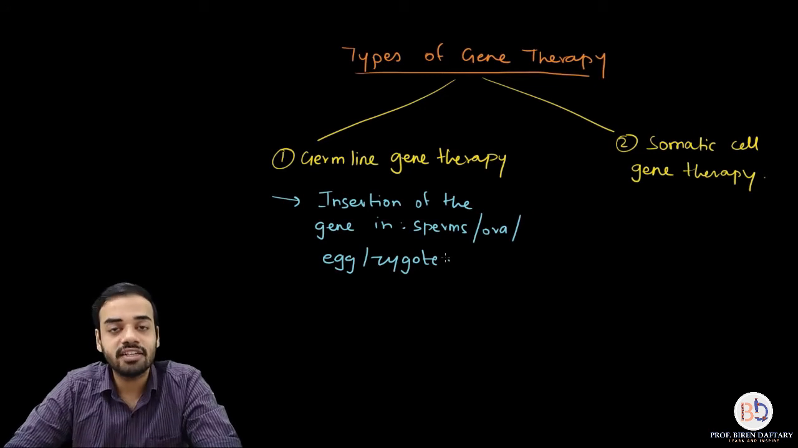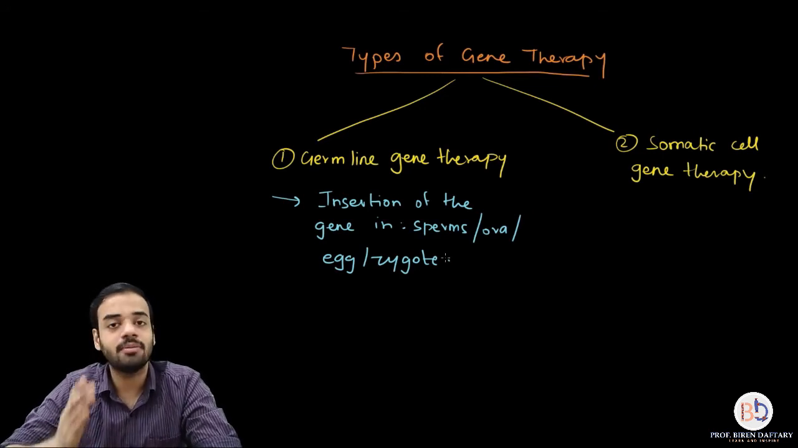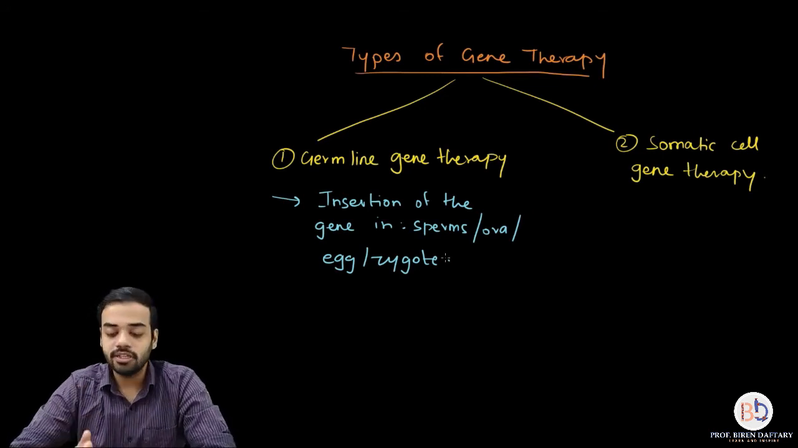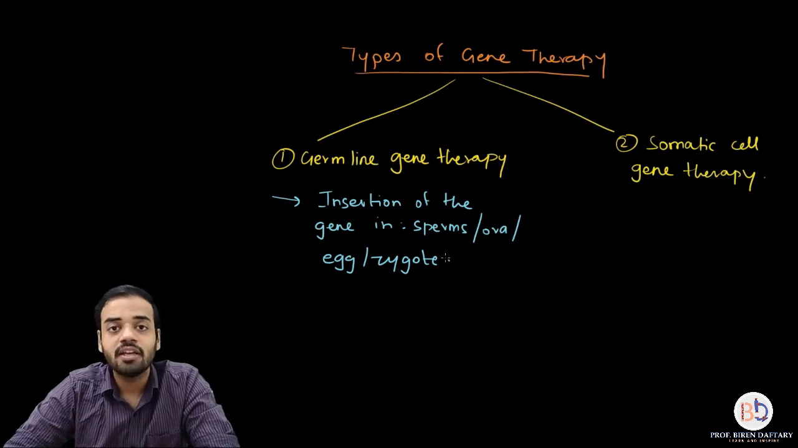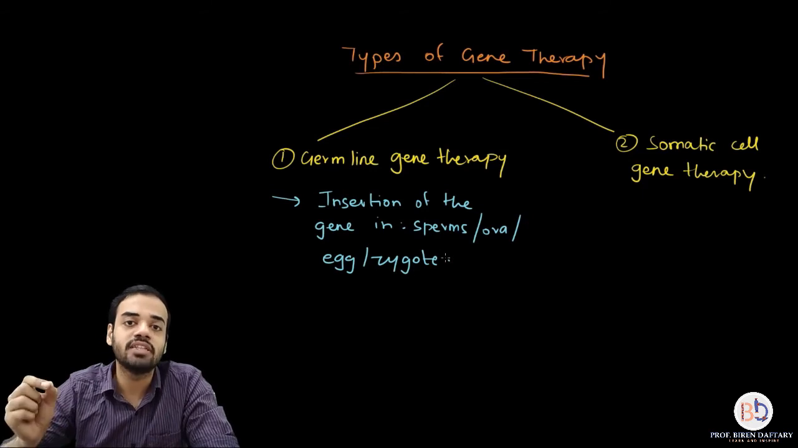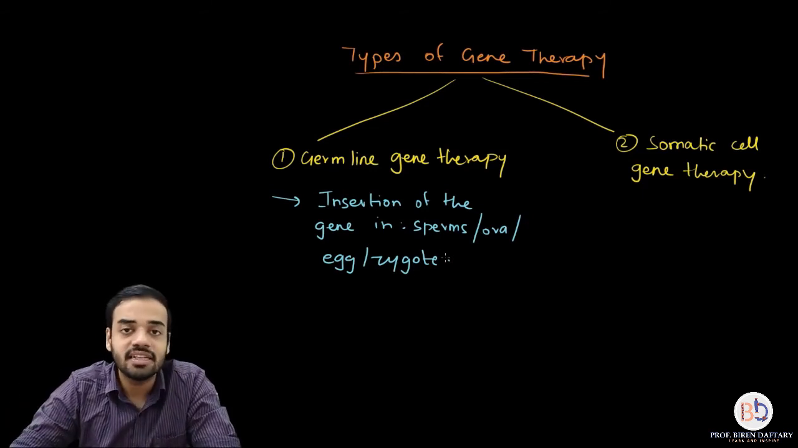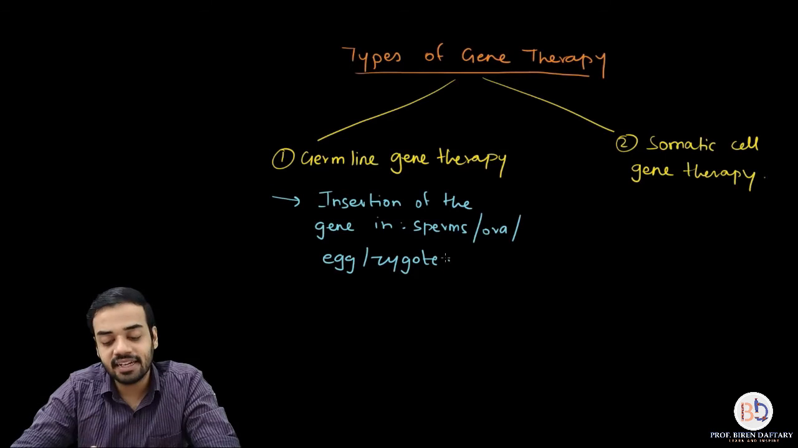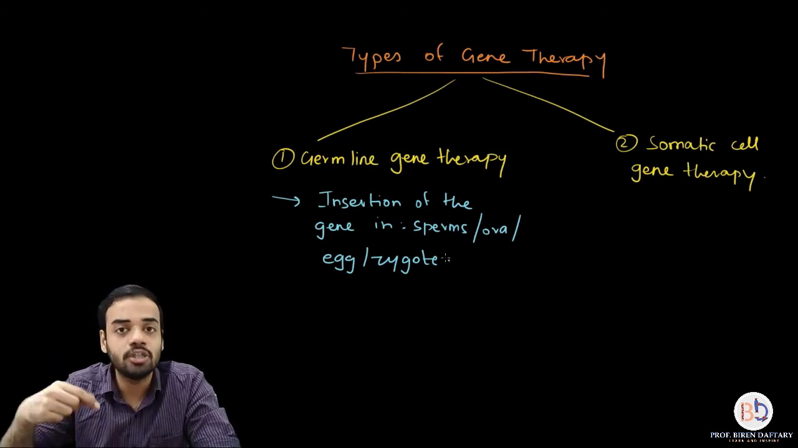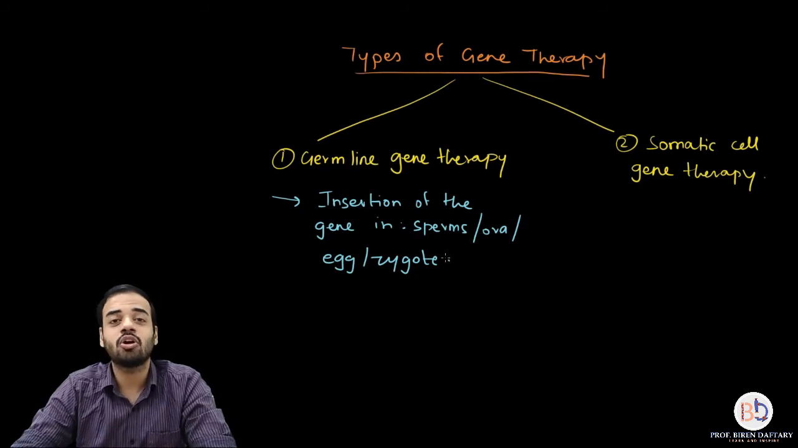The disadvantage of germ-line gene therapy is that it cannot be used for human beings. Why? Because technically it is not very easy to insert genes into germ cells in the case of human beings. And second, even if we find a way of inserting genes into our gametes, it is not ethically or morally correct. Please remember this.